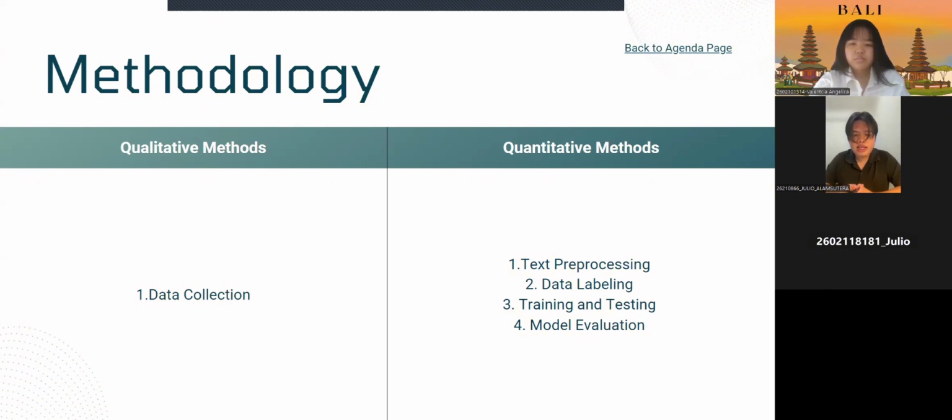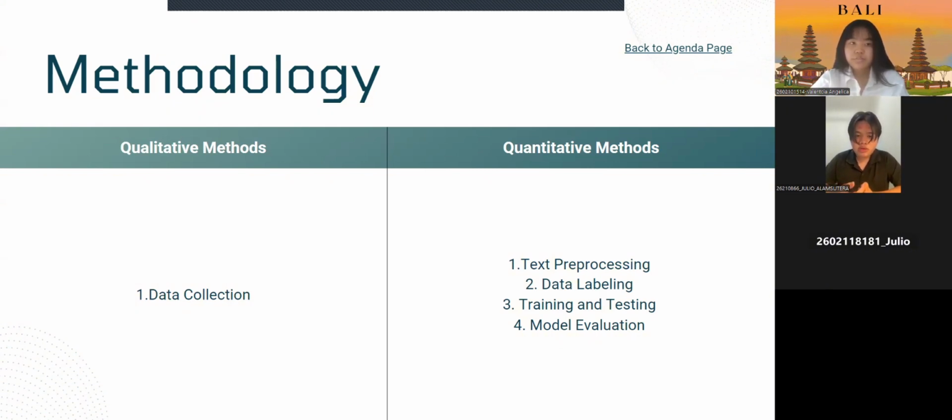The second one is data labeling, annotating the data with labels for positive, neutral, and negative sentiments using the TextBlob library based on polarity. And then training and testing. We have to split the dataset into training and testing using the holdout method.